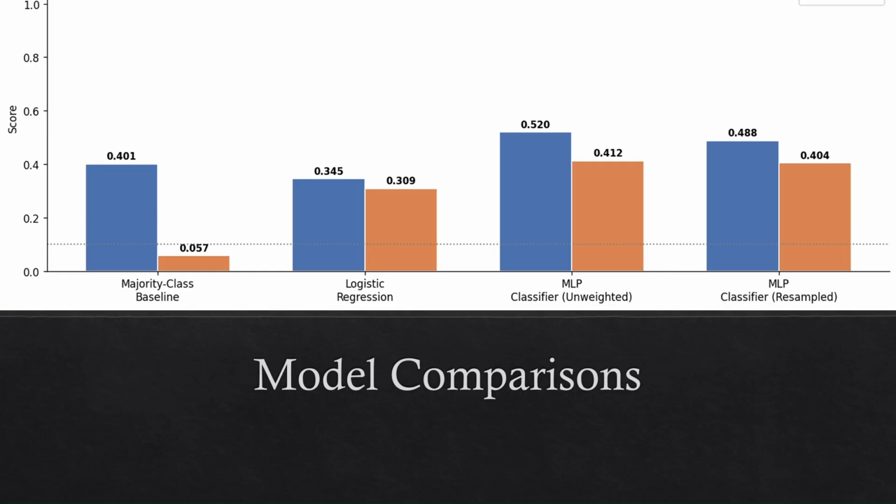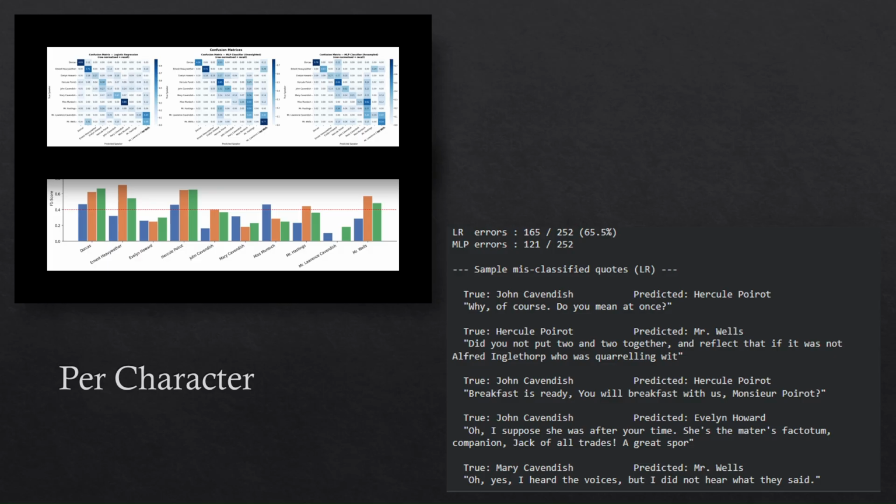Interestingly, when we tried to resample the data to fix character imbalance, the performance dropped significantly to 48%. This suggests that for this specific dataset, the raw distribution of how characters speak was actually a useful signal for the NLP to learn. With 4-bit quantization, the Llama 3.2 model provided enough numeric detail for the MLP to efficiently separate these character voices.